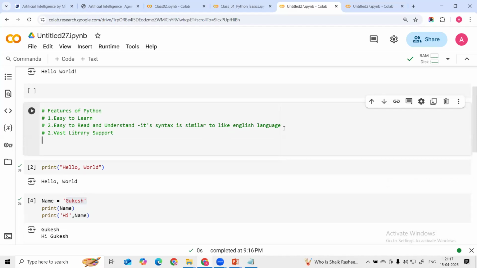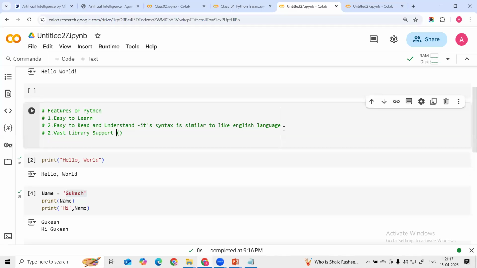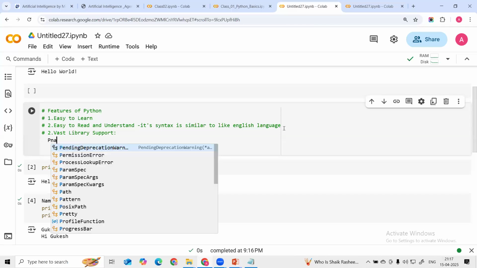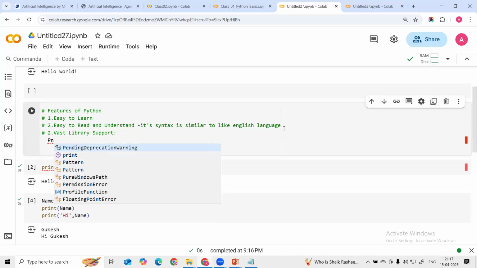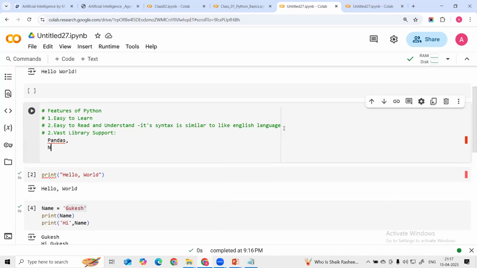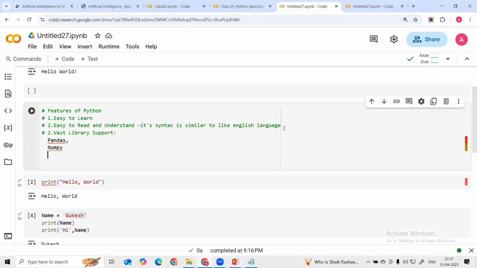So here for this machine learning, we are using different libraries. Let me add here the pandas library. Then we are using the NumPy library. Then we are using scikit-learn, sklearn.